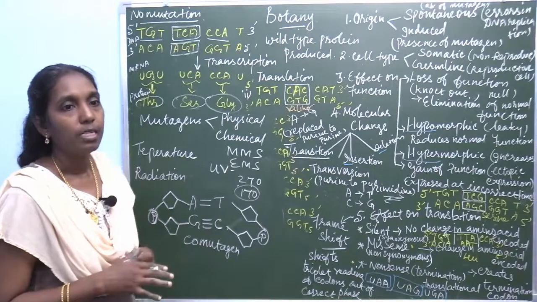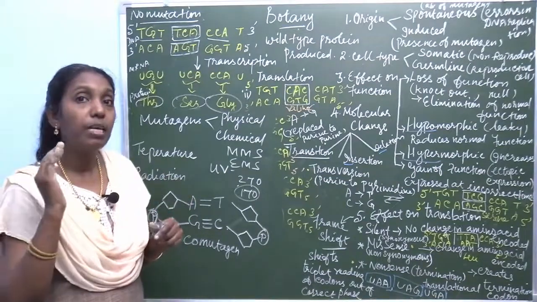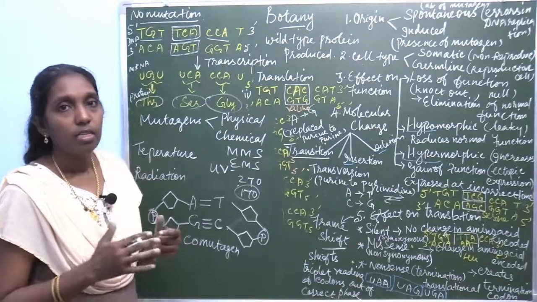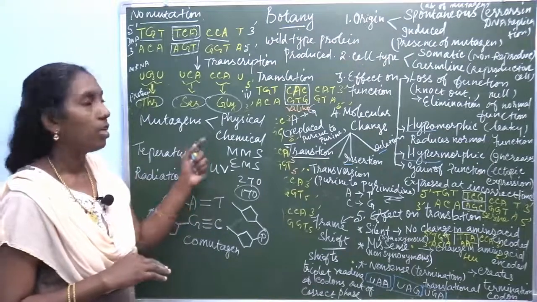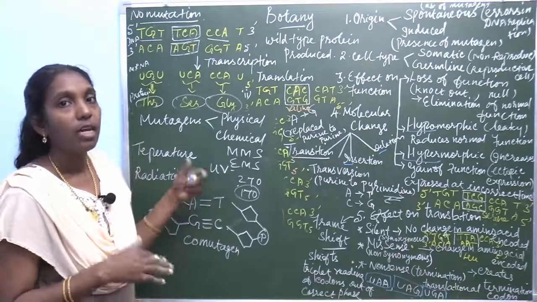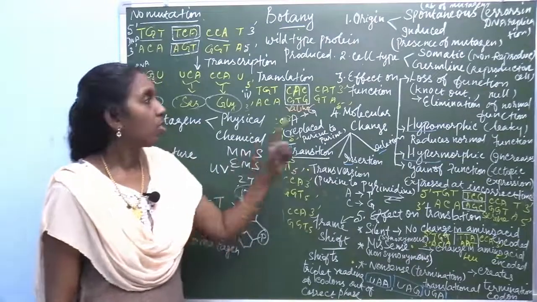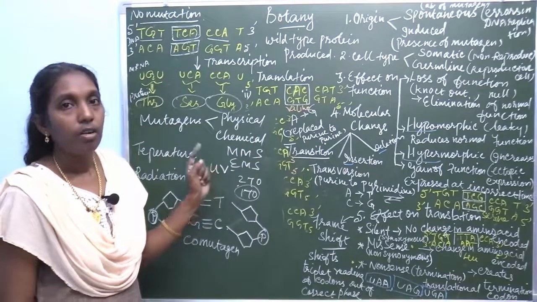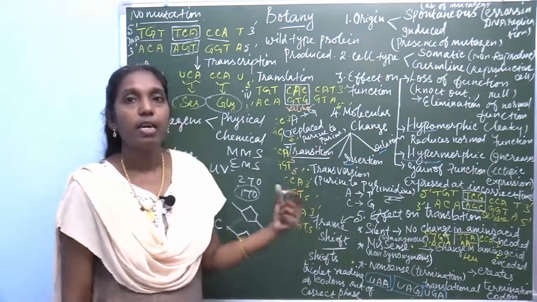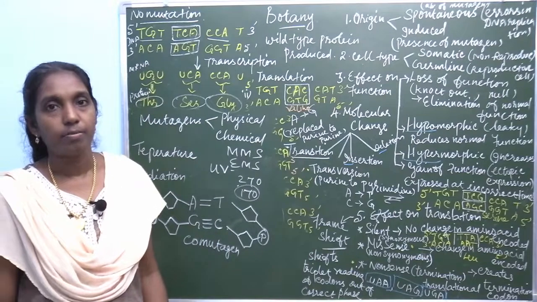Then mustard gas, which was used as a chemical weapon. In the First World War, mustard gas was used as a chemical mutagenic agent. These chemical substances induce mutation. So, these are the two questions you are going to learn today. The first question is types of mutation and the second question is mutagenic agents or mutagens. Thank you.